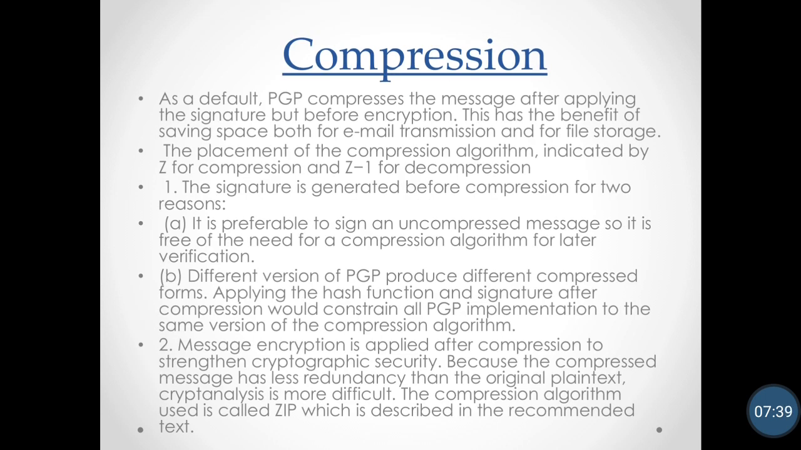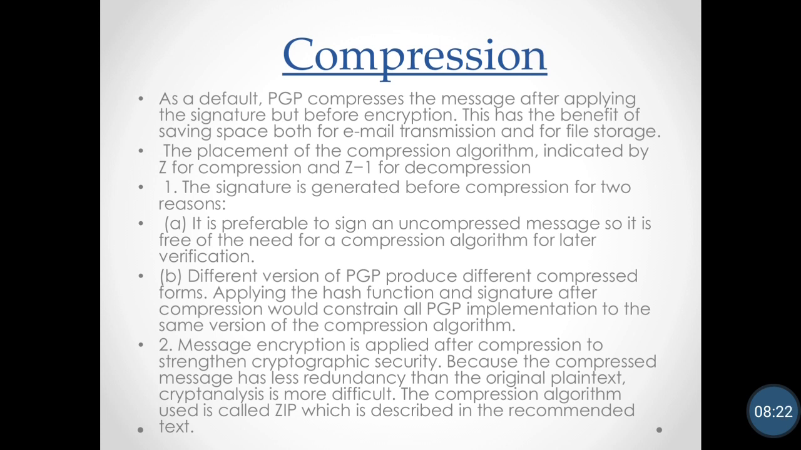The next service provided by PGP is compression. For compression we use the zip function, which is denoted by Z. For unzip we use Z-1. PGP compresses the message after applying the signature but before encryption. That has the benefit of saving space both for email transmission and for file storage. The placement of the compression algorithm is indicated by Z for compression and Z-1 for decompression.